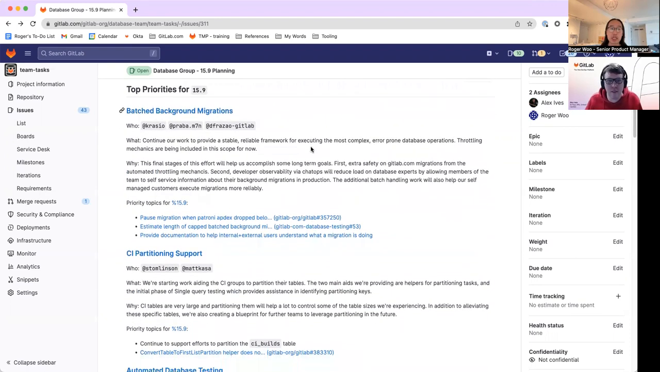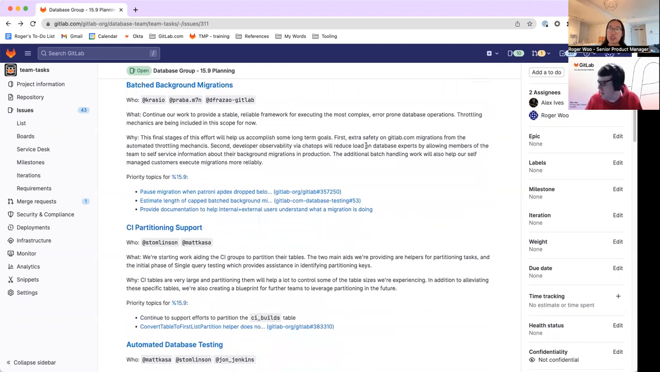For some of the things we're looking at, a lot of these themes continue forward from before. One is looking at our batch background migrations, and the general directional theme we want to aim for here is to help our users understand how long a batch background migration might take. Some estimates there we think will help people better plan their upgrade path. Alex, do you want to touch on this a little bit more?